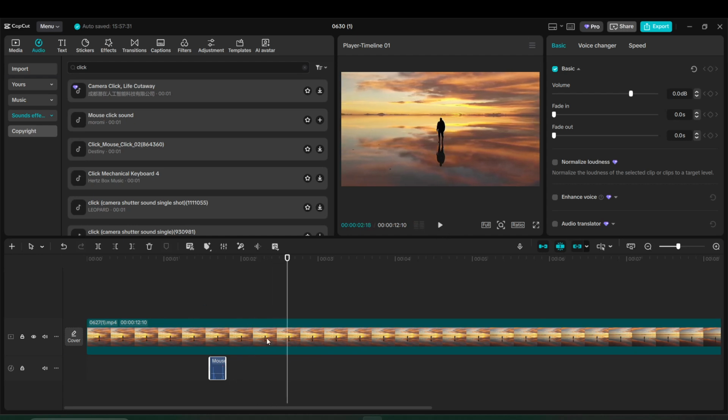And that's it. You've opened the audio menu, accessed the built-in sound effects library, searched and previewed sounds, added one to the timeline, and synced it with your visuals. With just a few quick moves, your tutorial can instantly feel more dynamic and professional.